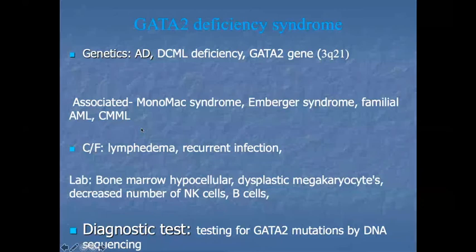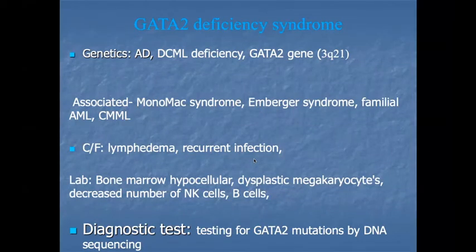What are the bone marrow findings? The bone marrow is hypocellular, with dysplastic megakaryocytes and a decreased number of NK cells and B cells also. The diagnostic test is detection of GATA mutation by DNA sequencing. GATA2 sequencing.